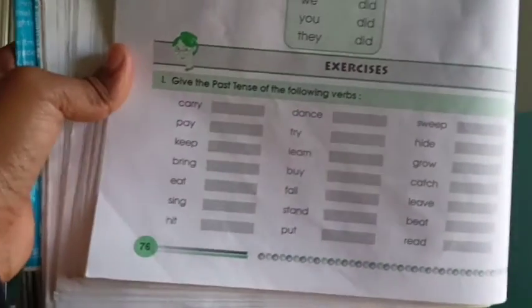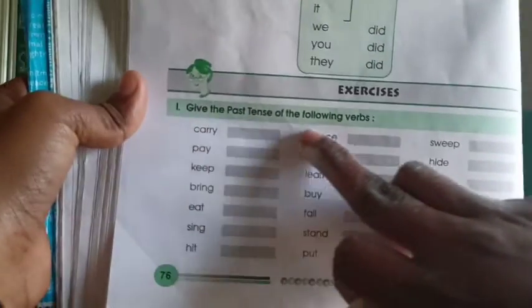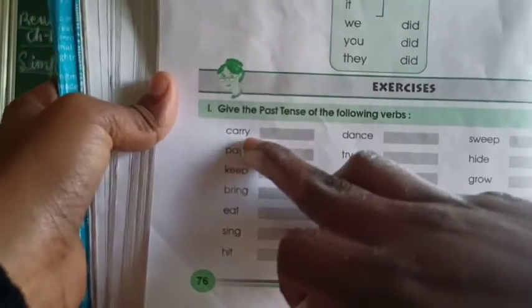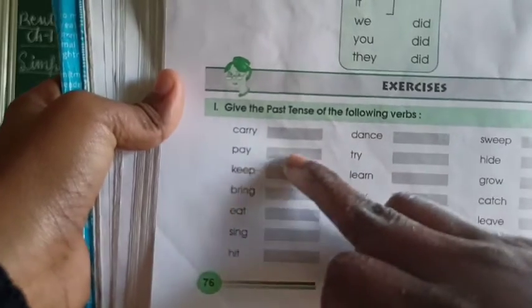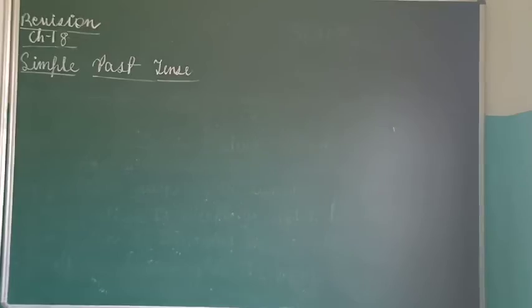So you can see, a related question is given in the exercise also. Okay, just open your exercise page number 76. This is important. Give the past form of the following words. Carry, carried. Pay, paid. So you need to learn this. Okay, and how will you come to know this? Already, the past forms of all the words are given in your book itself.